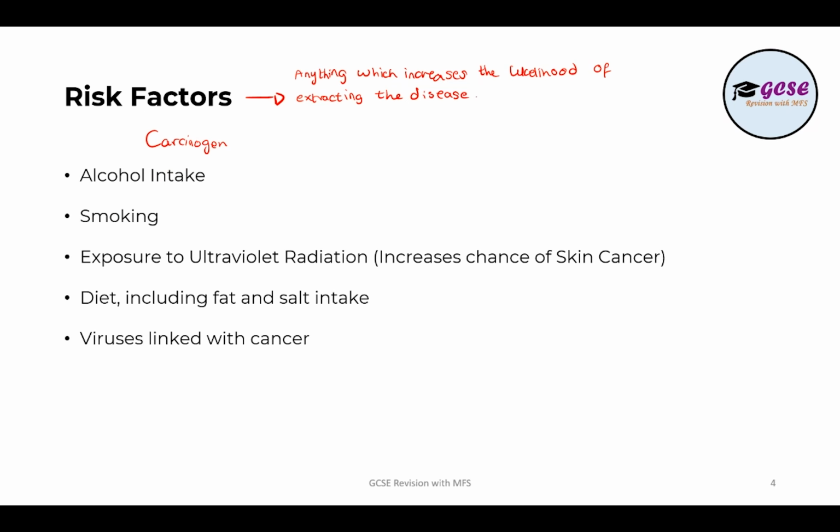Now, alcohol intake does this exact thing. It contains this chemical, which causes the carcinogens to attack your body cells and make them abnormal, so the cells continue to divide in your body abnormally. Smoking does this exact thing. Exposure to ultraviolet radiation: sometimes your skin cells absorb too much of that radiation, and that causes the skin cells to divide uncontrollably.